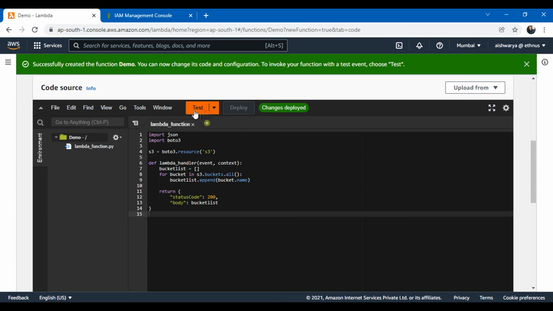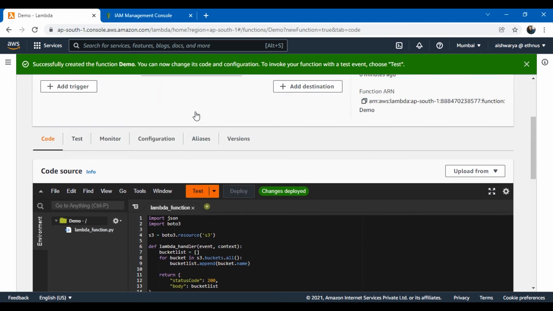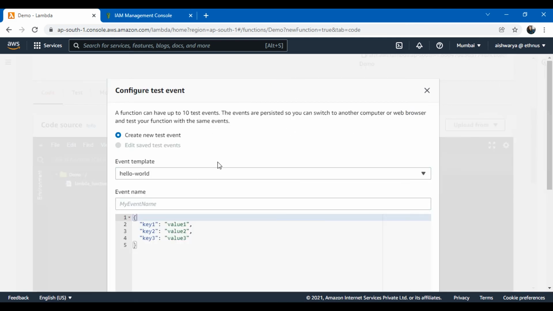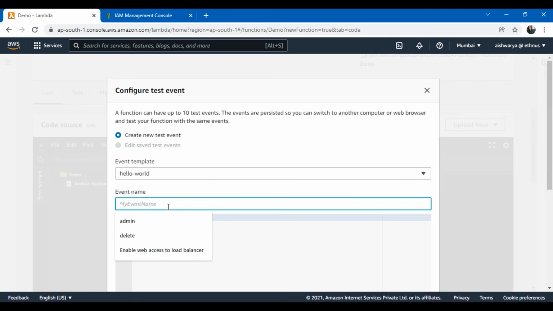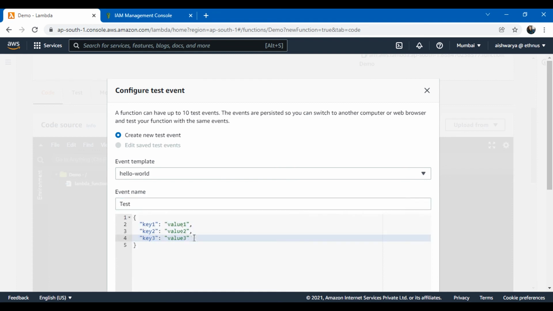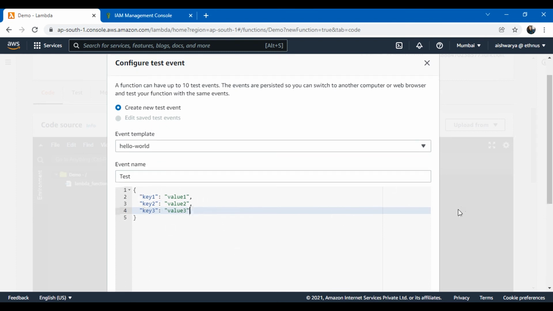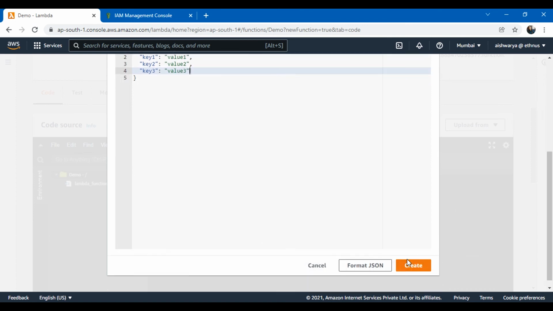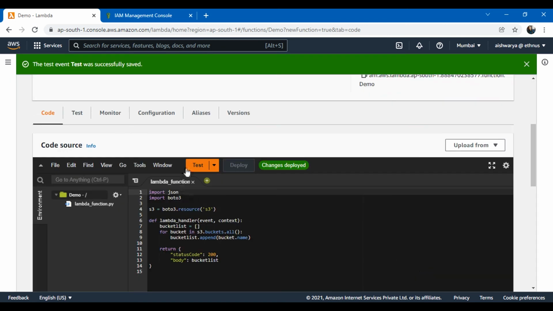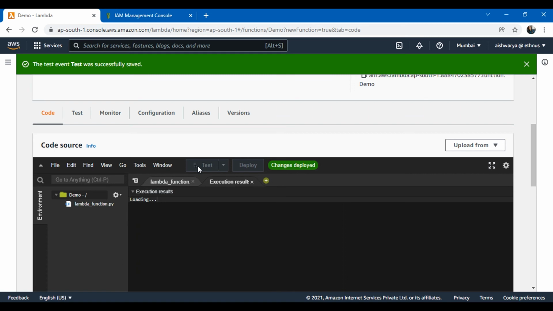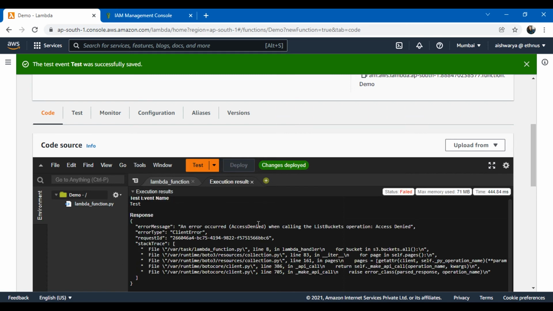If I click on test, it will ask me to give a name to a test event. Here I just need to give a test event name. You can edit the values if you want. If you want to test your Lambda with multiple values, you can give them here. Right now this is not necessary for my case, so I'm just keeping it as it is. I click on create, and then I test it. It will give me an error, because the access is denied as of now.